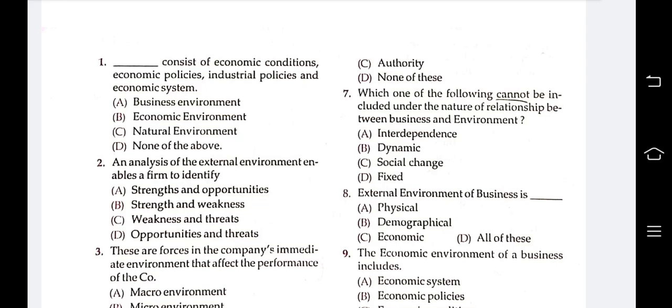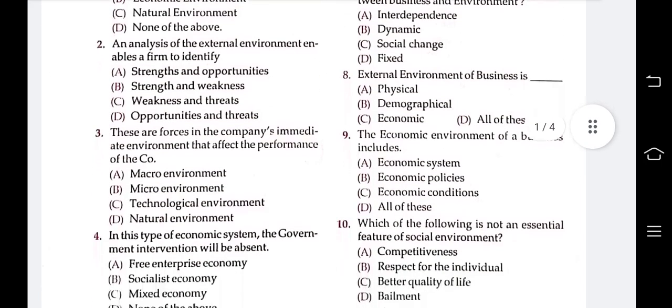The next is: an analysis of external environment enables a firm to identify strength and weakness, opportunity and threats. Here is the question, an analysis of external environment. A firm only analyzes the external environment, that is the opportunity and threat. Here the answer is D. Okay, next question.